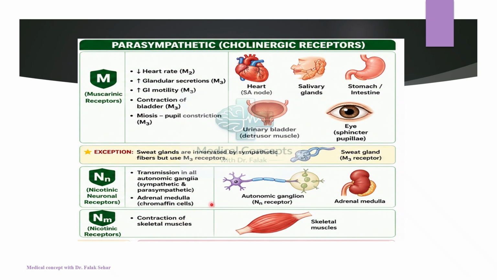Then comes the nicotinic neural receptors. They are responsible for the transmission in all autonomic ganglia, specifically sympathetic as well as parasympathetic, as well as the adrenal medulla at the level of the chromaffin cells. While the nicotinic muscular receptors are responsible for causing contraction of the skeletal muscles.